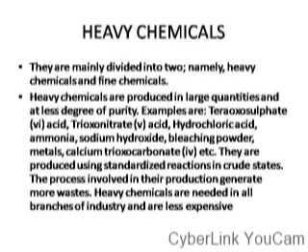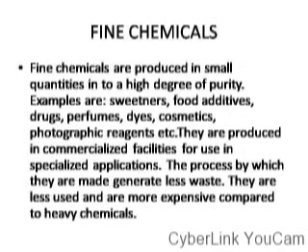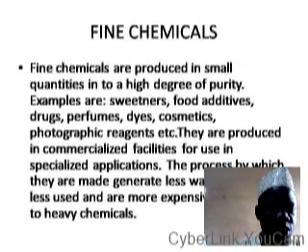And the other type of chemicals that are produced in the chemical industry are called fine chemicals. Fine chemicals are produced in small quantities, but to a high degree of purity. Examples are sweeteners that are included in food additives, drugs, perfumes, dyes, cosmetics, photographic reagents, and so on like that. These are materials that are needed in as pure a form as possible, and they are produced in commercialized facilities for use in specialized applications.